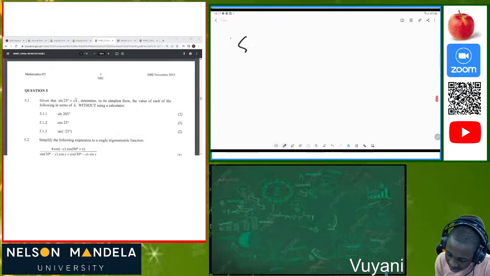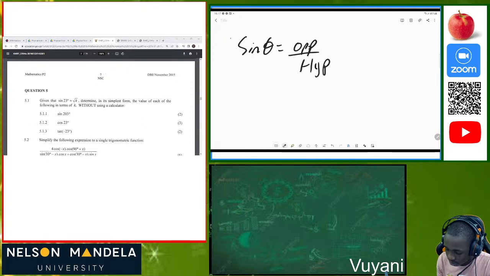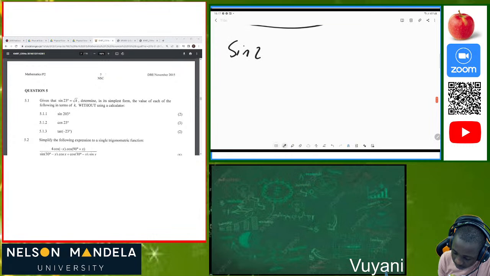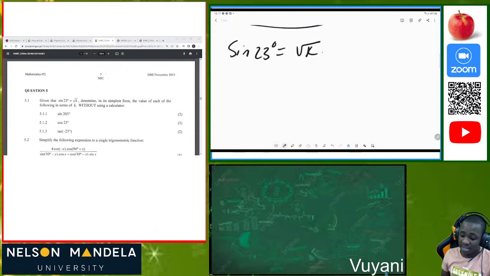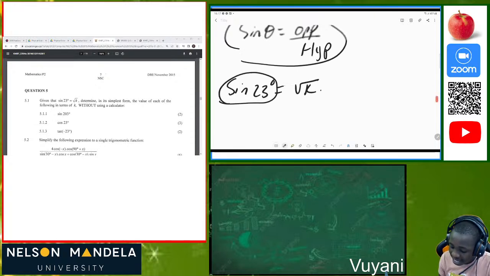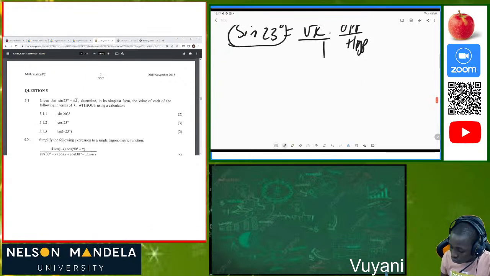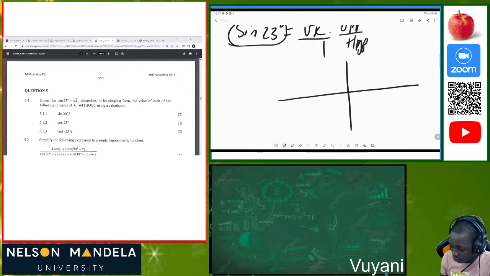So we know that sine of any angle is always equal to opposite over hypotenuse. We are given here in this question that sine of 23 degrees is equal to square root of K. So what do we do in this instance? We know that sine of any angle is opposite side over hypotenuse. In this case, our hypotenuse is 1. So now we must draw our Cartesian plane so that we can solve this question.